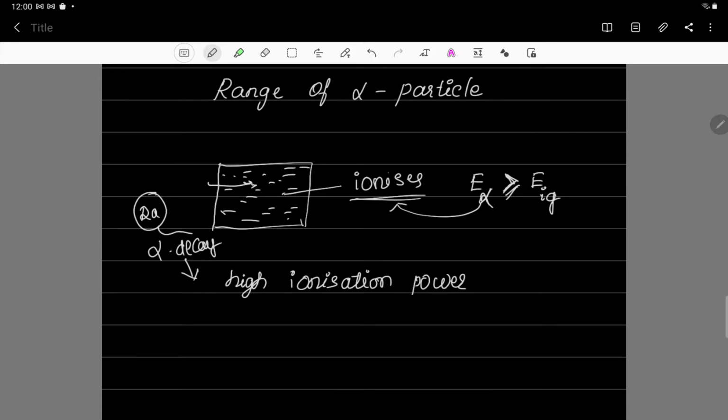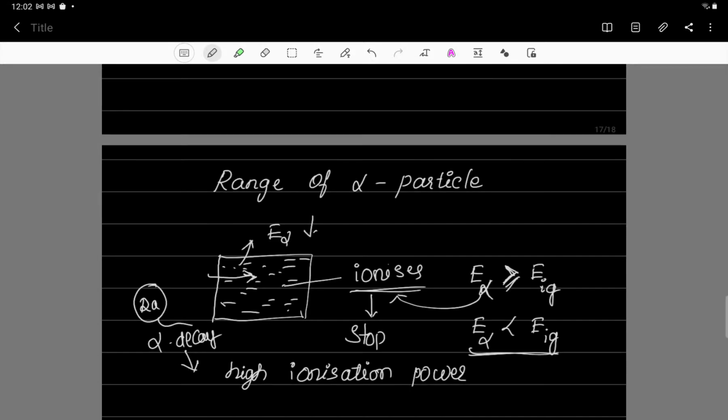Continuously, as this alpha particle ionizes the gas, the energy of the alpha particle keeps decreasing. So there will be a situation where the energy of the alpha particle becomes less than the ionization energy of the gas. If this condition is achieved, then the ionization process is going to stop. So the alpha particle enters the gas and the gas becomes ion.